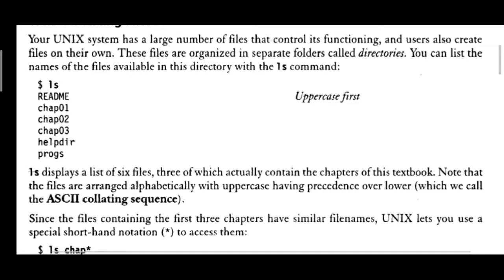So ls displayed a list of 6 files here. Assume readme, chapter 1, chapter 2, chapter 3, and so on. These are the files you have created and stored, so their names will be displayed. Please try to understand: you are not going to display the file content, only file names are displayed. File names can be displayed from a directory with the help of the ls command. That's it.